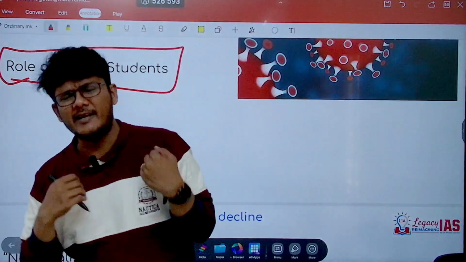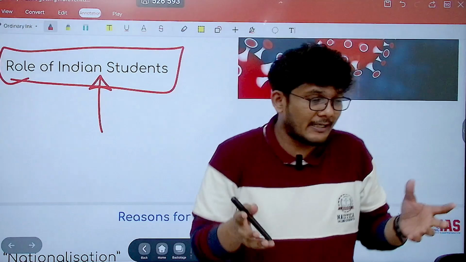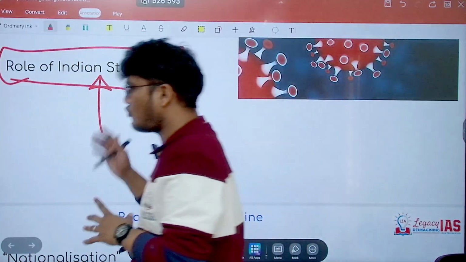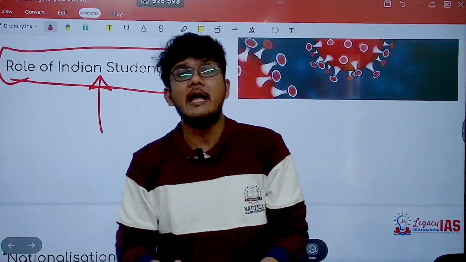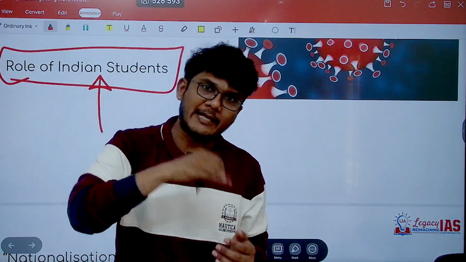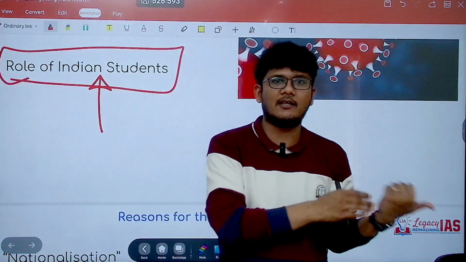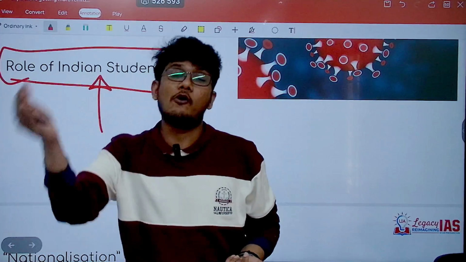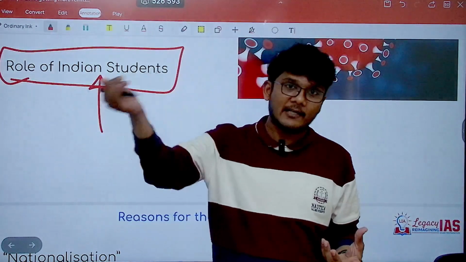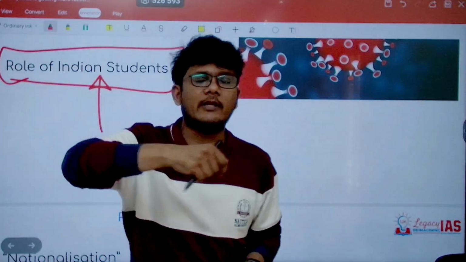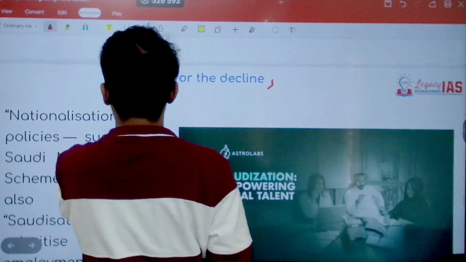Now how, if student enrollment increases, do remittances increase? That is because these students take a loan, go abroad, study, get the job, and they pay back the loan to the Indian banks. So they pay back in dollars, it's converted into Indian rupees, and the loan is paid. So that also amounts to remittances. Imagine a 50-60 lakh loan you take, that is also going to be paid in addition to the remittances that is being sent home. So that is the role of Indian students over here.